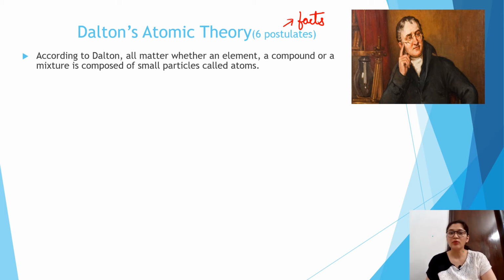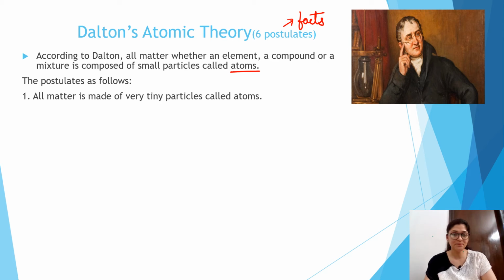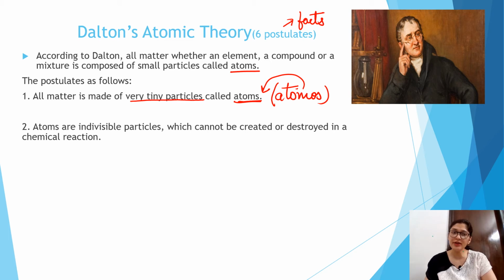According to John Dalton, all matter, whether it is a compound, element or mixture, is made up of small particles known as atoms. So the first postulate given by Dalton is that all matter is made up of tiny particles known as atoms. Democritus also said the same, that atom is derived from atomos, which means indivisible. The same statement is put into his theory also, that atoms are indivisible particles.